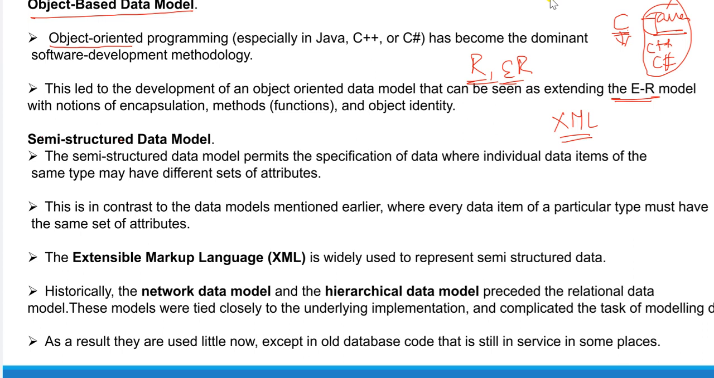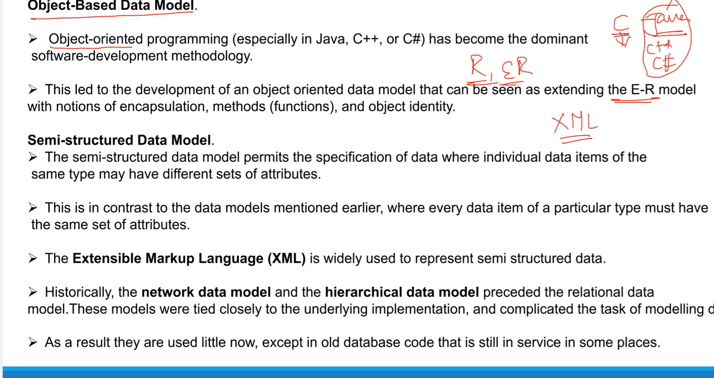This extendable markup language is widely used as semi structured, that means they are not using that much of classes. We are not using classes, we are not using objects in this type of data models. That is why this is called semi structured. Semi structured means we use objects only a little bit in this particular data model. There is no concept of classes in this type.